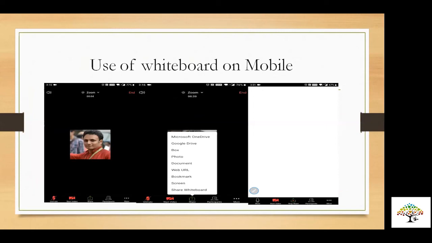Now coming up to the next important part, which is whiteboard. If you are a maths teacher, an accounts teacher, or a science teacher and you have to use a board and you don't have a whiteboard or blackboard at home, what to do? In that case, again, Zoom has an option on mobile phone. When you click on share, the last option is share whiteboard. The moment you click on whiteboard, that's what you see on the right side. The whiteboard is visible. On the bottom left, you have a pen mark. The moment you click on it, Rishabh, can we go for the next one?